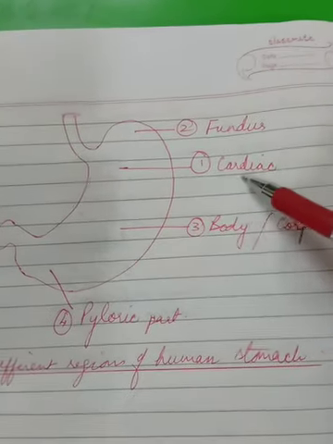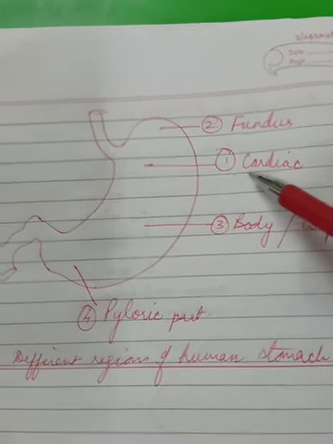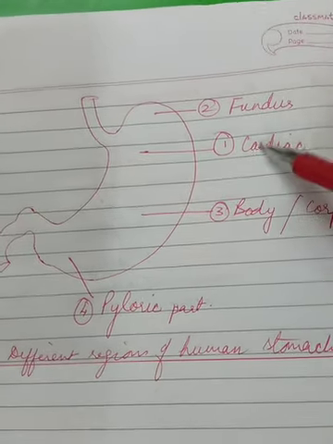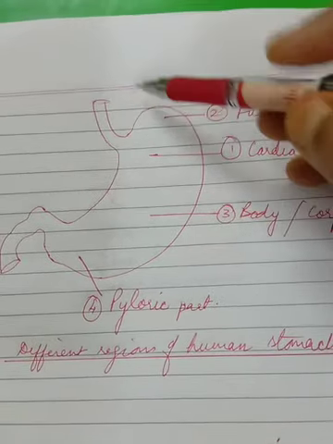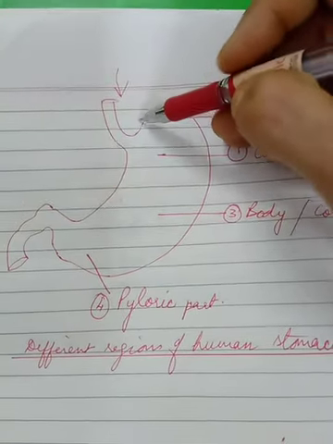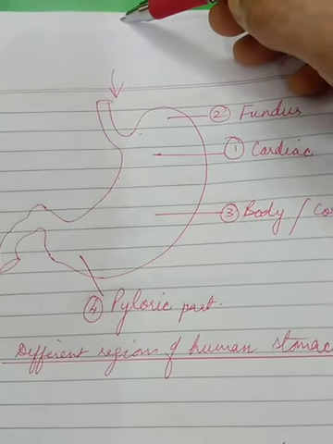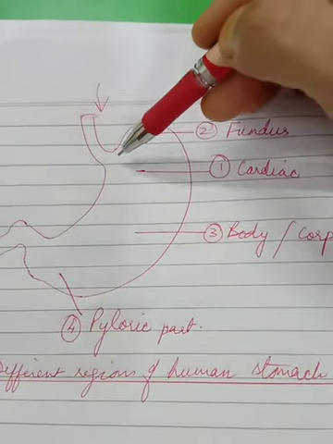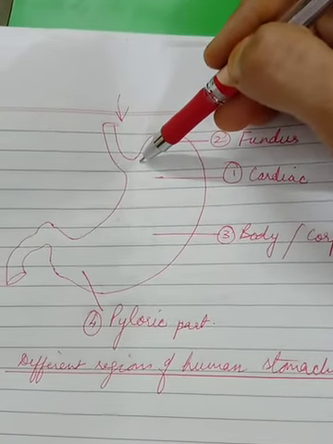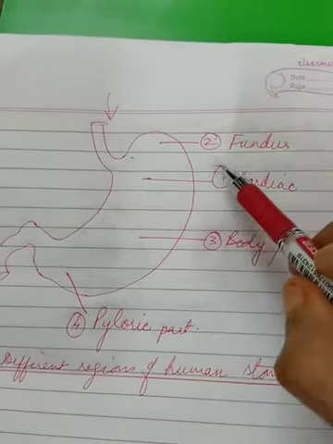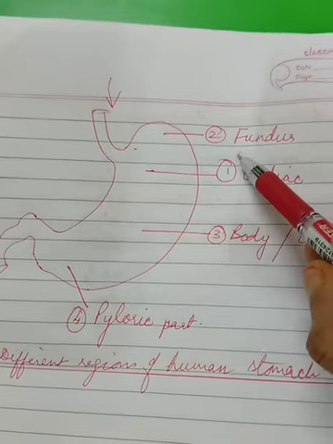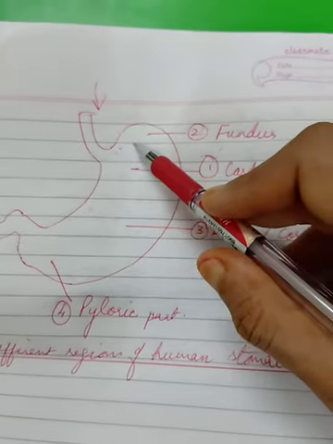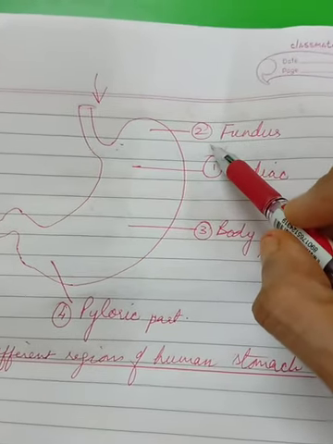First is cardiac here. This is the left broad upper part of the stomach and guarded by cardiac sphincter. This sphincter checks the regurgitation of the food. That means once the food has entered the stomach, normally it shouldn't go back into the mouth, right? Or if it goes back into the mouth, we call it as regurgitation. So the sphincter or the muscle at cardiac part of stomach does not allow the food to go back. Second part is the top part, upper projected part, and that extends beyond the cardiac aperture. That is, it is beyond this. Aperture means opening. Alright. So this is filled with air or gas.